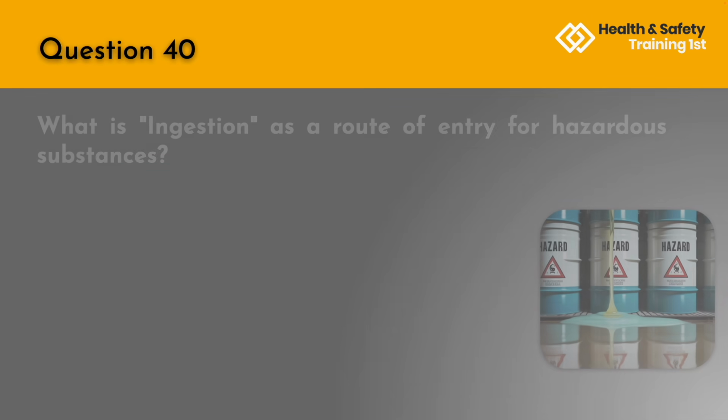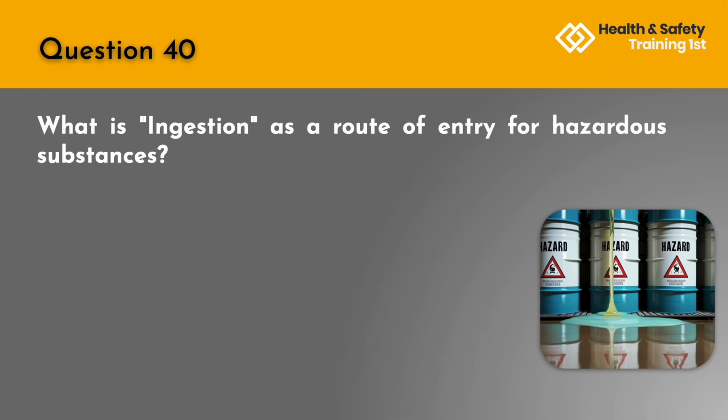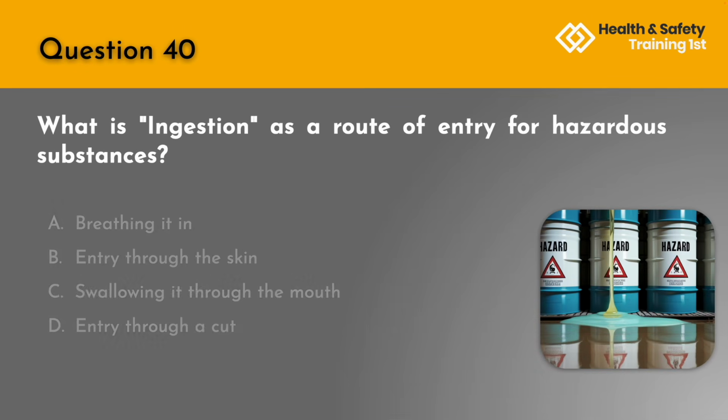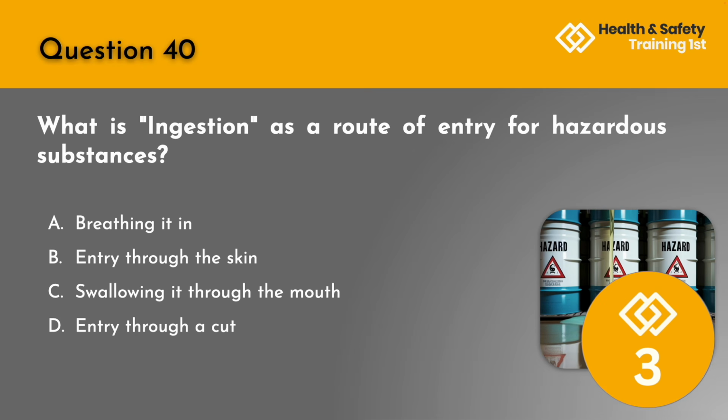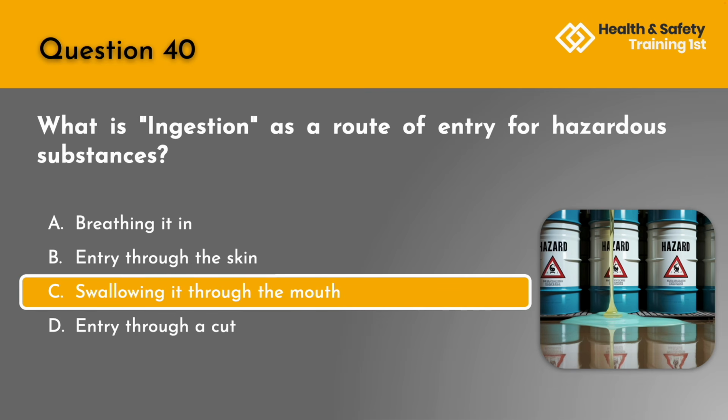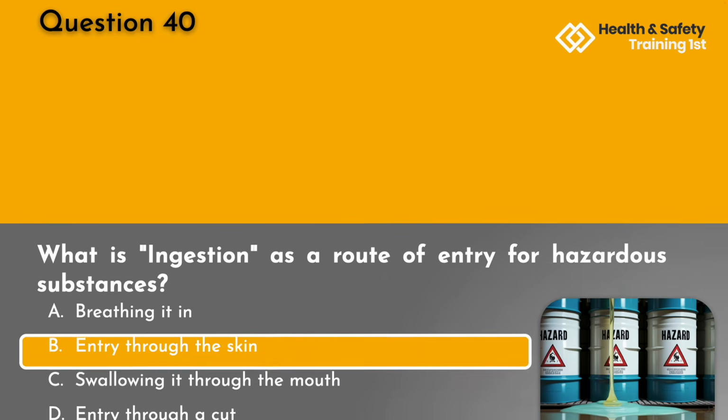Question 40. What is ingestion as a route of entry for hazardous substances? A. Breathing it in. B. Entry through the skin. C. Swallowing it through the mouth. Or D. Entry through a cut? The correct answer is C, swallowing it through the mouth.